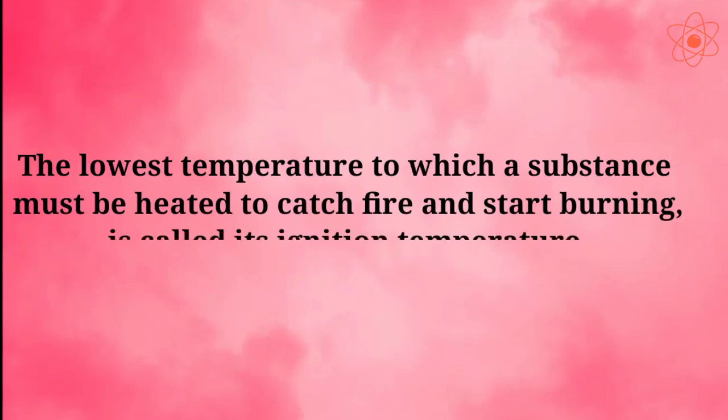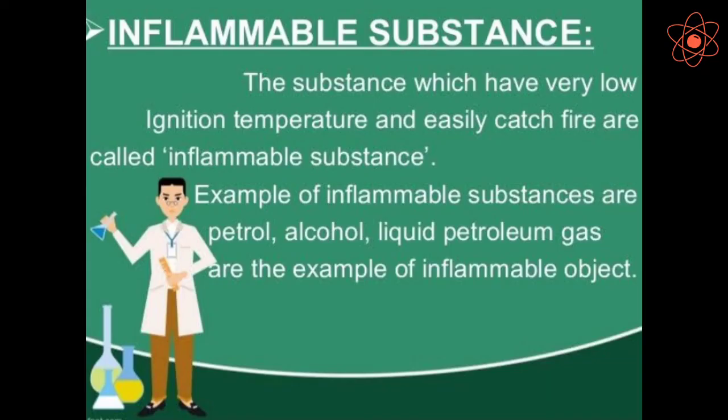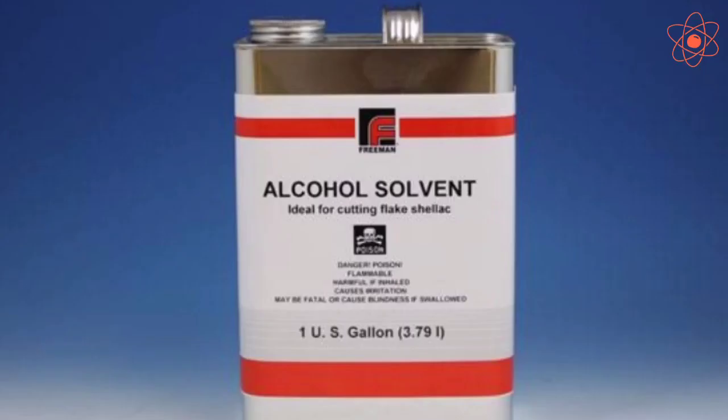The lowest temperature to which a substance must be heated to catch fire and start burning is called its ignition temperature. The substances that have very low ignition temperature and can easily catch fire with a flame are called inflammable substances. LPG, kerosene, alcohol all have low ignition temperatures.